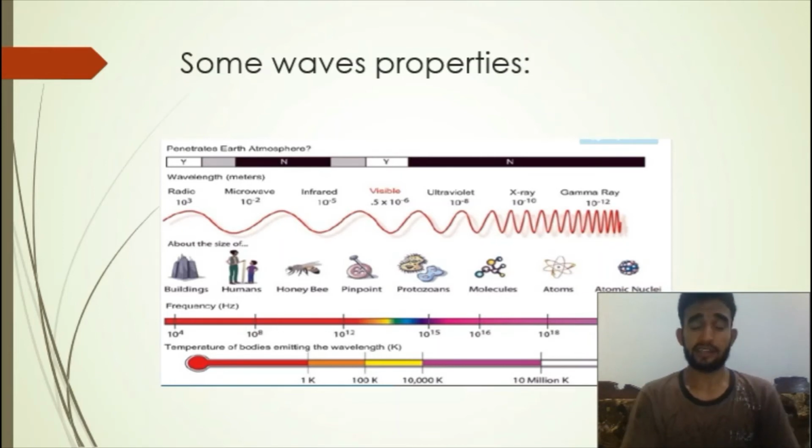As we said, all waves are different, have different bands, and are different from each other. Now we will discuss the different types of waves. First of all, I would like to discuss microwaves. They have longer wavelengths than radio, shorter than infrared or visible light. The wavelength range is 1 times 10 to the power minus 4 to 1 times 10 to the power minus 1 meter. They are used for communication, medicine and consumer use.